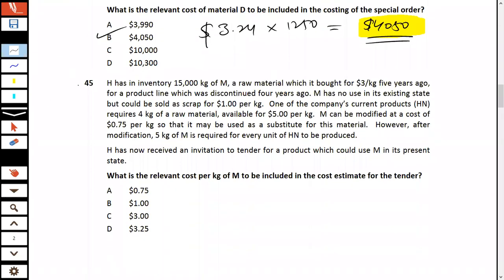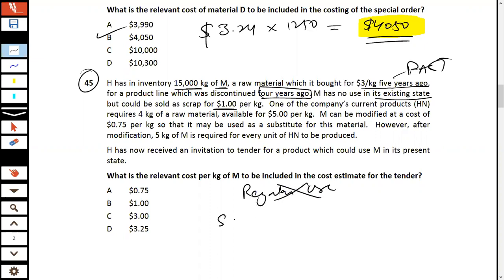Now let's move on to question number 45 and discuss it. It says an entity has an inventory of 15,000 kg of M, a raw material which was bought for $3 a kg 5 years ago. So it's actually a past cost, for a product line which was discontinued 4 years ago. M has no use in its existing state but could be sold as scrap for $1 per kg. So the material is not of regular use. The scrap value that you can get is $1.